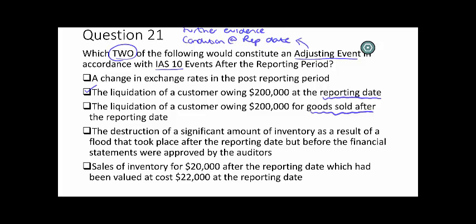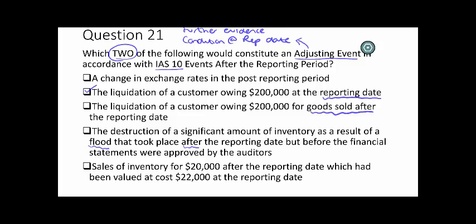Moving on to the next scenario then, the destruction of a significant amount of inventory as a result of a flood that took place after the reporting date but before production of the accounts. Again, this is a natural disaster occurring after the reporting date, so the condition doesn't exist at that date. So this would be another example of a non-adjusting event.